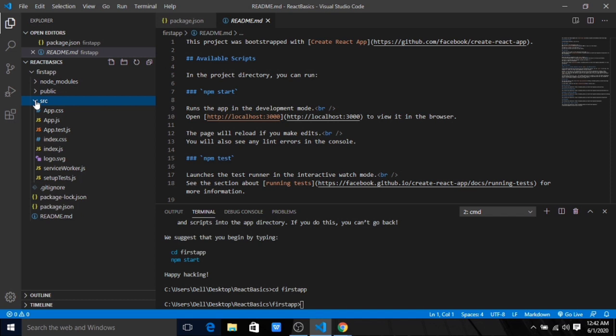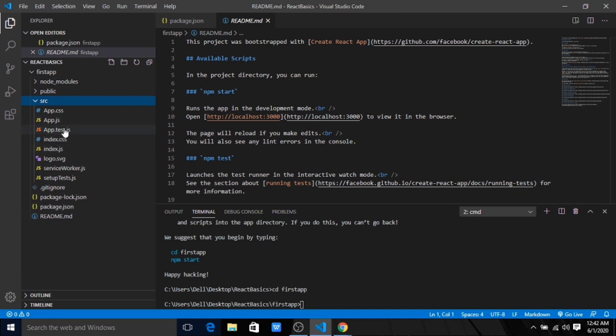important, is the src folder. In the src folder we have a few components. So you can see we have so many files: App.css, App.js, App.test.js, index.css, index.js, logo.svg, and all these files we have inside this src folder. And you can see how they are related.